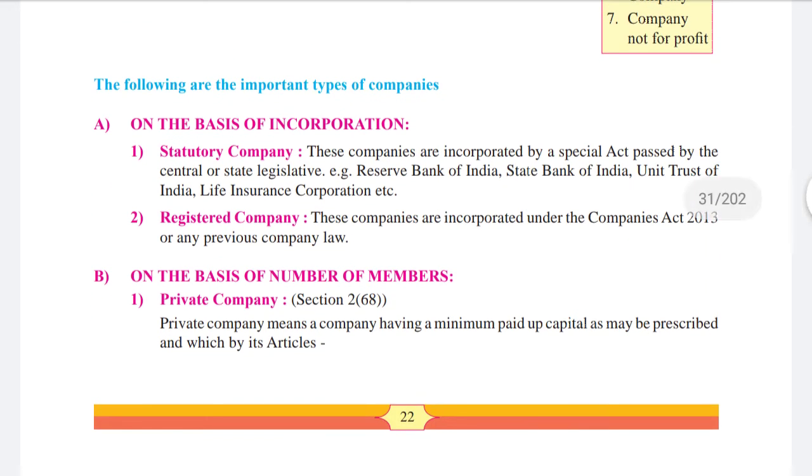The following are the important types of companies on the basis of incorporation. Now, what is statutory company? Let us see. These companies are incorporated by a special act passed by the central or state legislature, that is Reserve Bank of India, State Bank of India, Unit Trust of India, Life Insurance Corporation. Means we can say they are mostly under government.